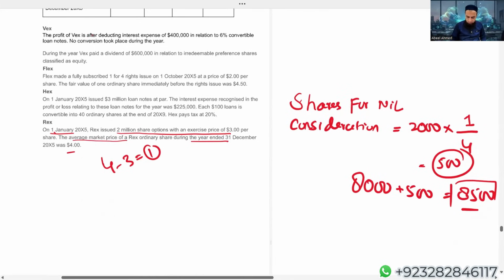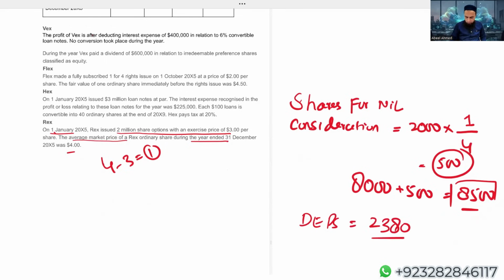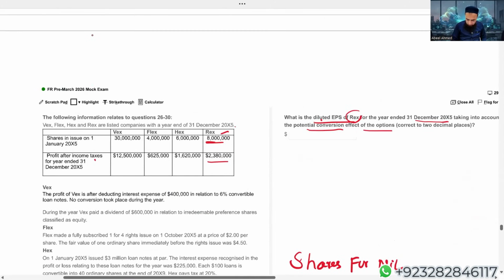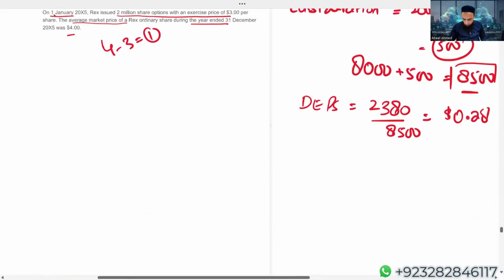Here comes the diluted EPS: 2380, I'm again ignoring 3 zeros, divided by 8,500. Students, I'm getting $0.28. So the diluted EPS is 0.28. Wow.